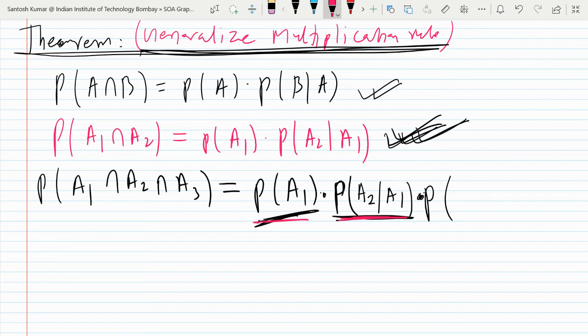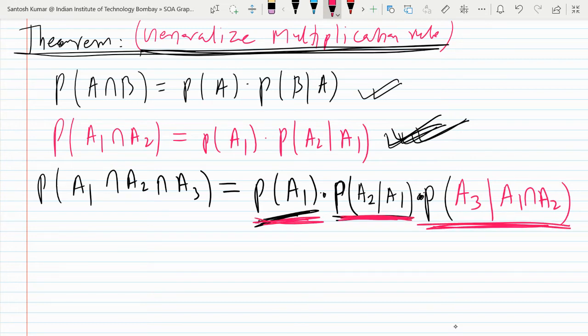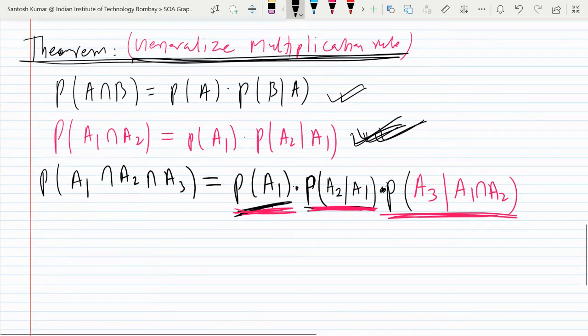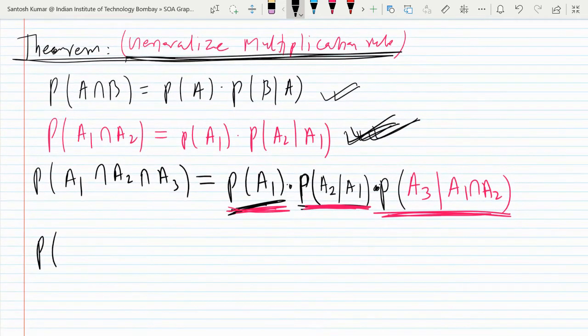Yes, you might be telling right. This A3 given A1 and A2 both have already occurred. So like this you can write probability of A1 into probability of A2 given A1 into probability of A3 given A1 intersection A2. Similarly, if I write for next,